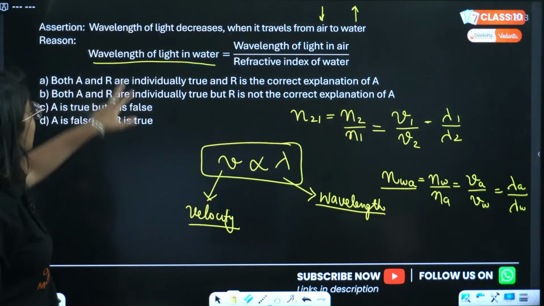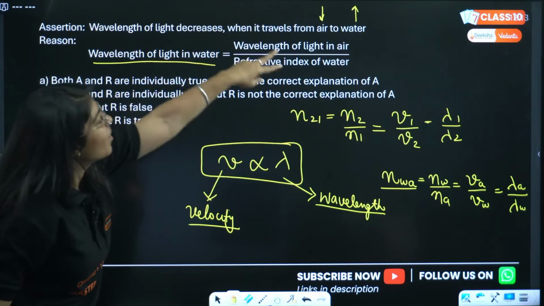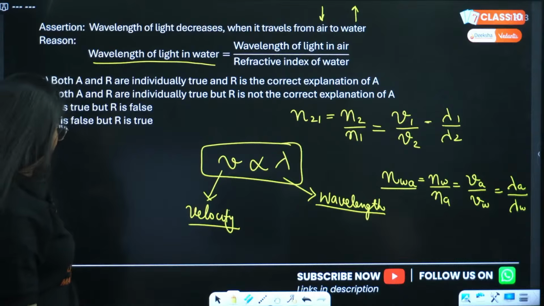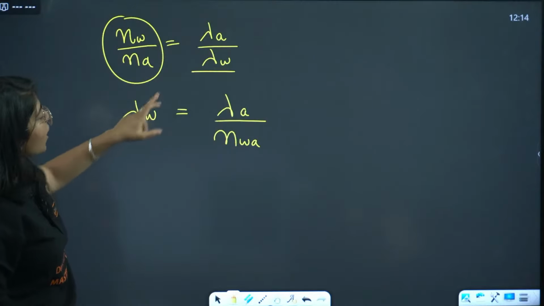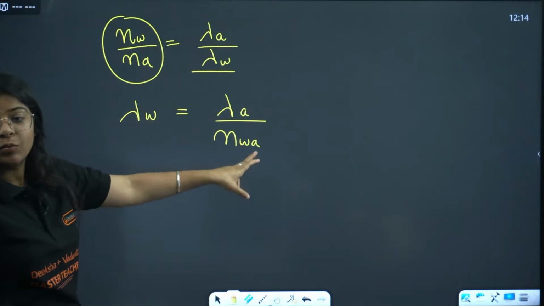Is it similar to this? Wavelength of light in water is the wavelength of light in air divided by the refractive index of water. Wavelength in air divided by the refractive index of water.